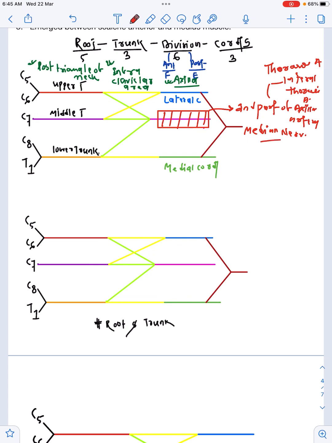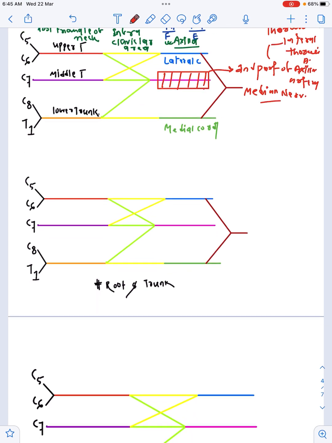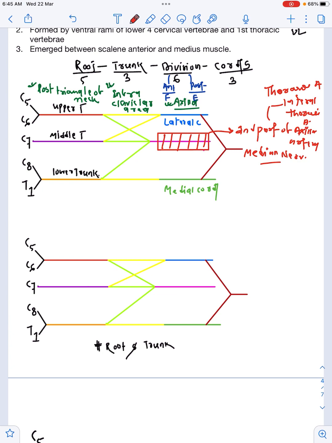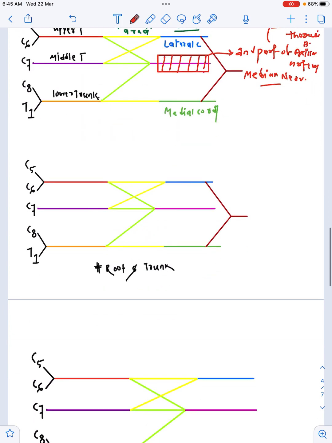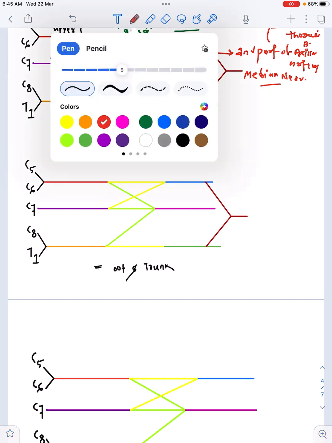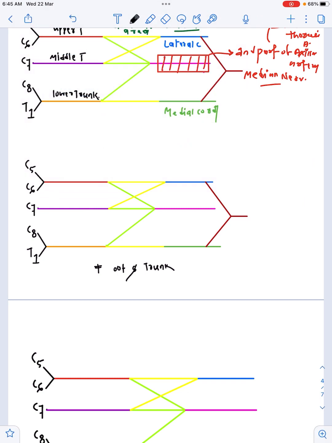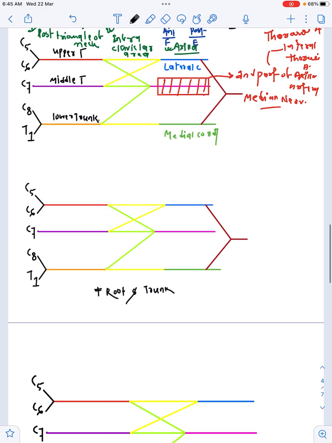Now what are the branches? After the roots, trunks, divisions and cords are formed, they give the branches. There are three different types of branches. Some branches originate from the roots.